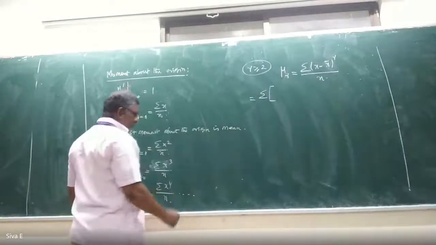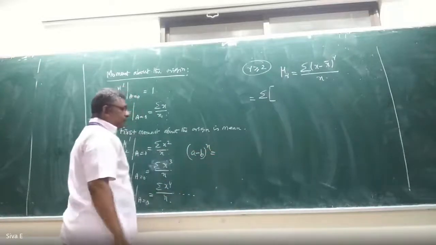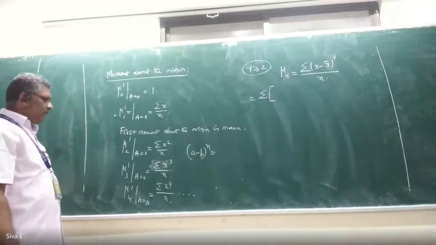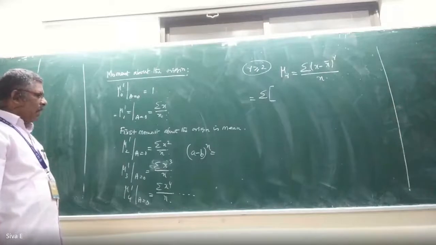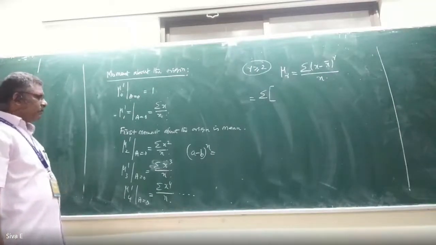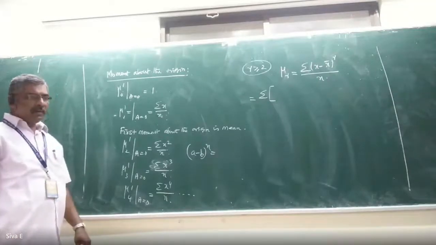Anybody, can you tell me what is that? A minus b whole power n. Bernoulli's binomial expansion. A minus b whole power n. They are not able to remember that.